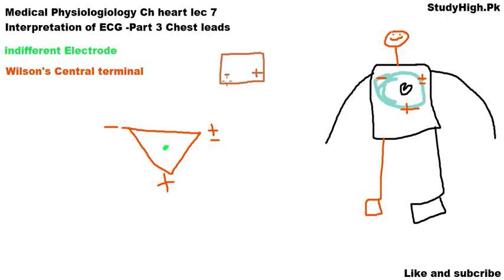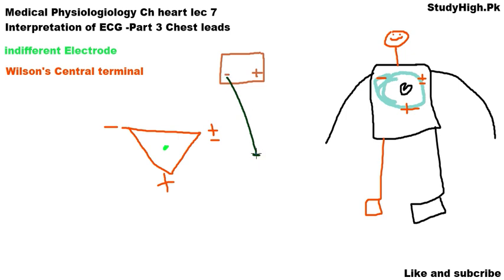We made it common for all the leads by modifying it in such a way that it is connected with our left arm, right arm and left leg. I am going to show you how the negative terminal is made common. This is the wire that is connected with the negative terminal.